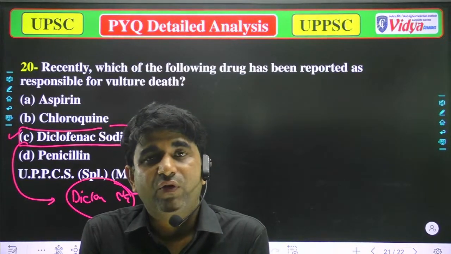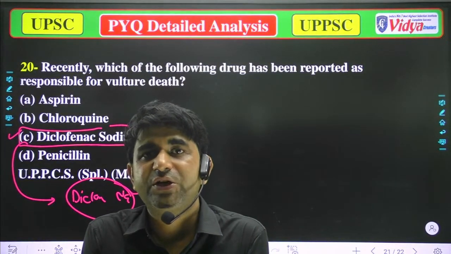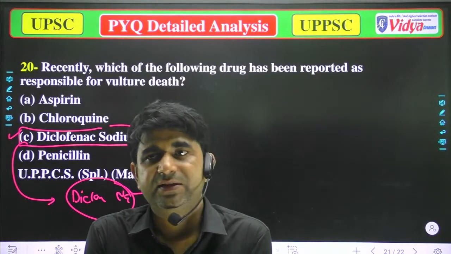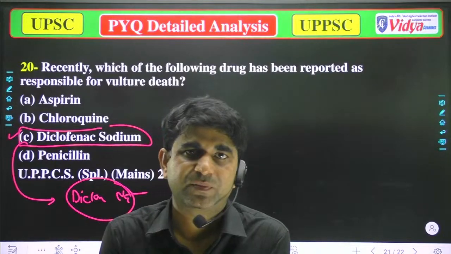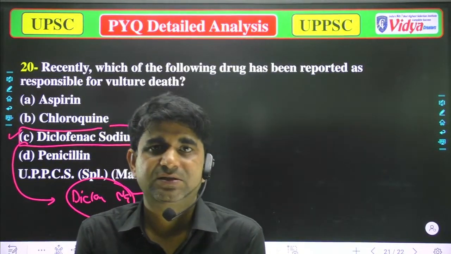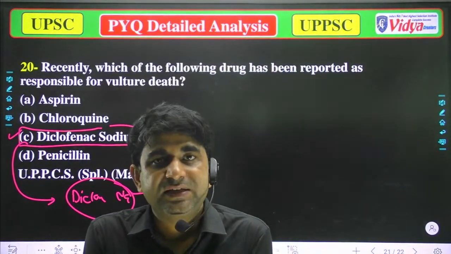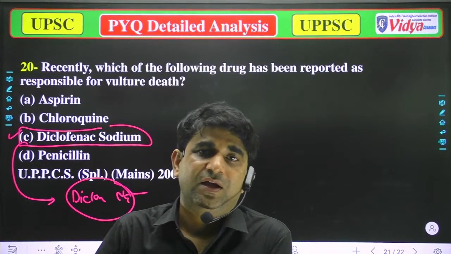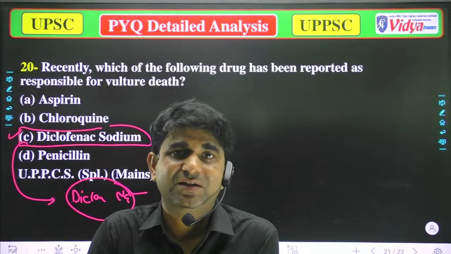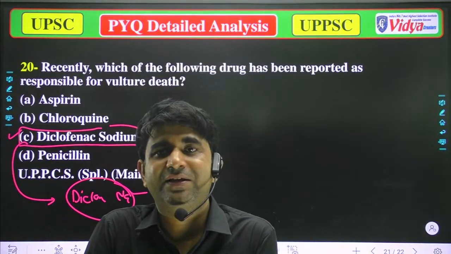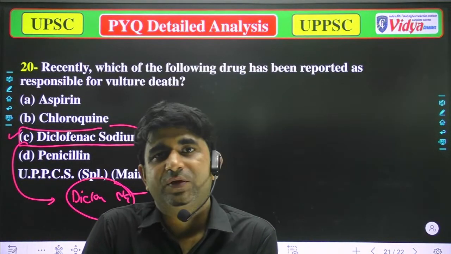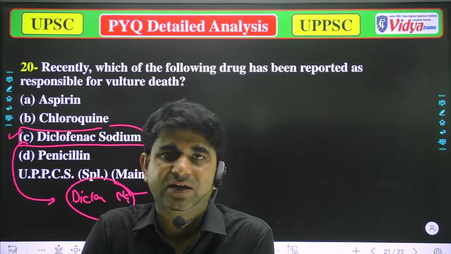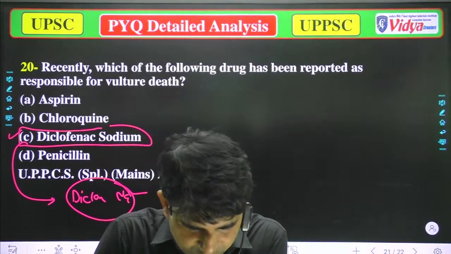Vultures depend on the meat of those animals, and in the body of those buffalo or cows these medicines are found. The vultures' kidneys are not strong enough to handle those chemical substances. That is why they can't survive, and after some time they die. So the correct option will be option C.